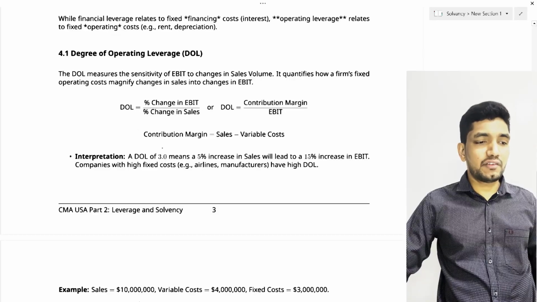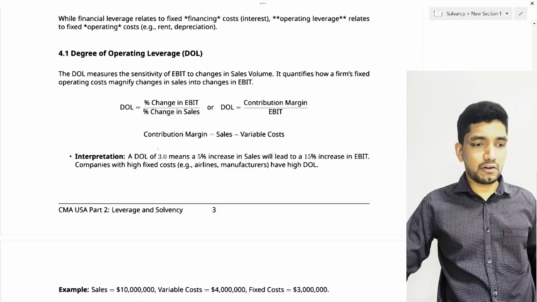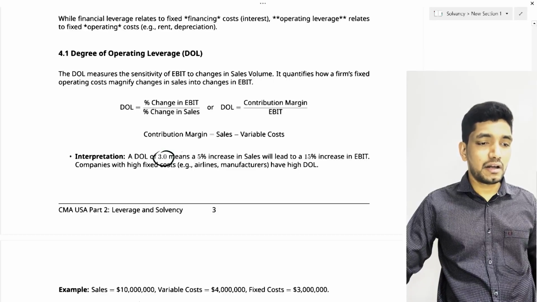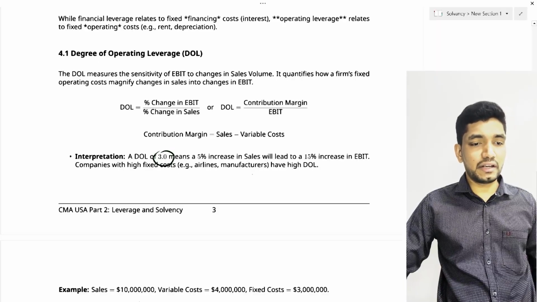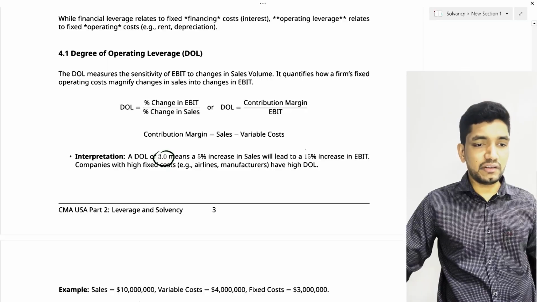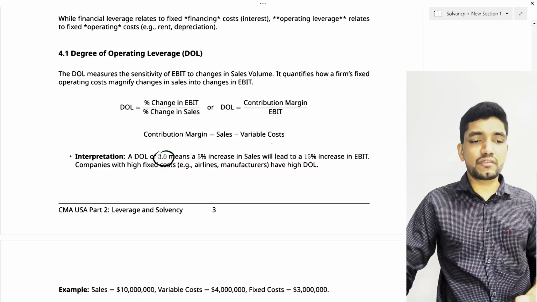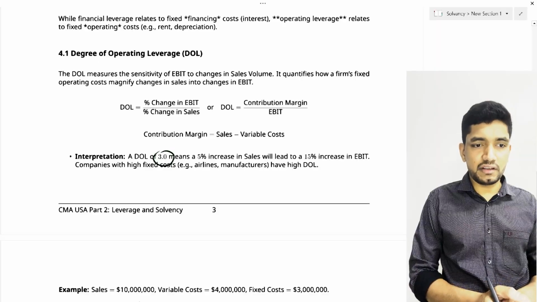How can we interpret the degree of operating leverage? If the degree of operating leverage is 3, it means a 5% increase in sales will lead to a 15% increase in the EBIT, or a 10% change in sales can lead to a 30% change in the EBIT.